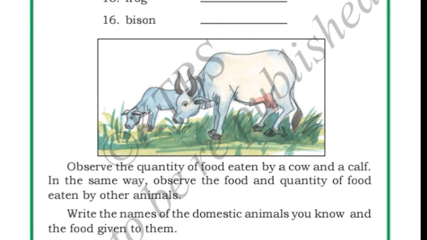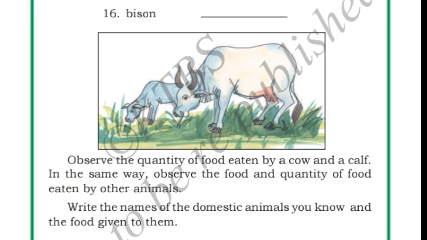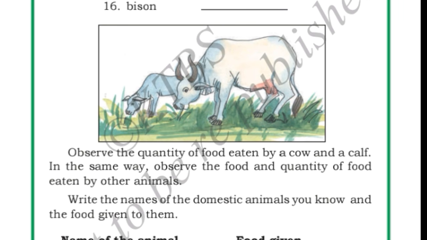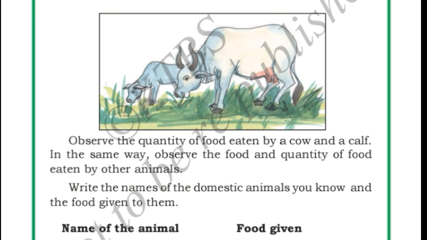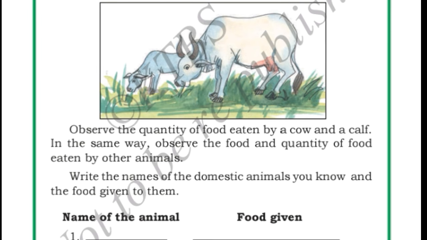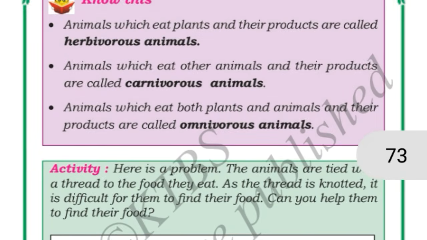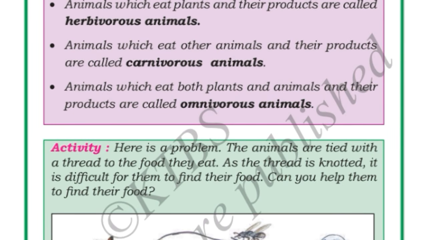We will start with cow eats grass. Sheep also eats grass. Camel also eats grass. Okay, then dog is also a domestic animal, right? It eats bones and flesh. Horse also eats grass. Donkey also eats grass. Okay, now next. We have also studied in our previous classes that animals which eat